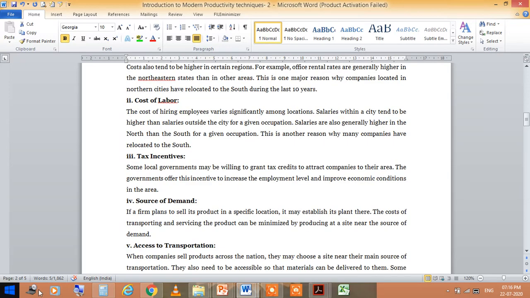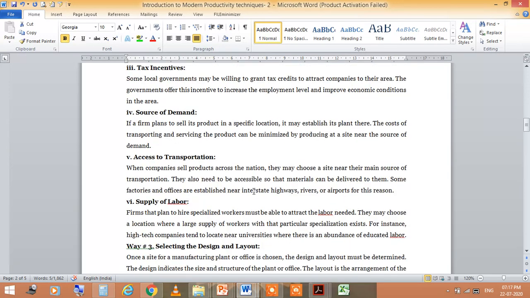Another is the tax incentives. Some local governments may be willing to grant tax credits to attract companies to their areas. The government offers these incentives to increase the employment level and improve economic conditions in the area.